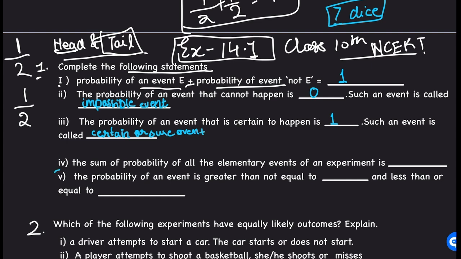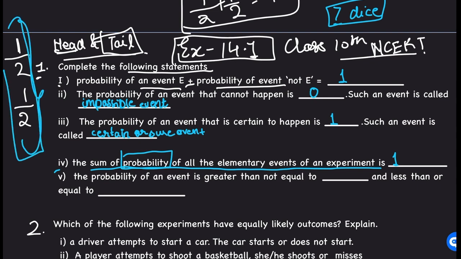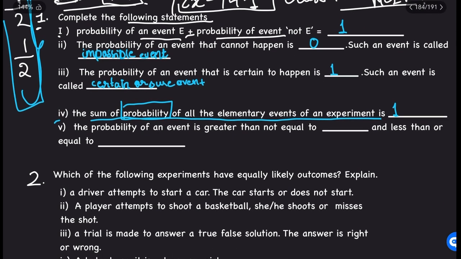Next is the sum of probability of all the elementary events of an experiment. The sum of probability of all the elementary events of an experiment is 1 always. Like here, the sum of the probabilities of coming head and coming tail will always be 1.